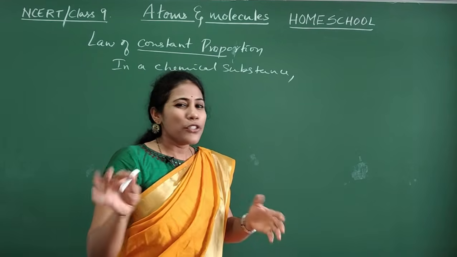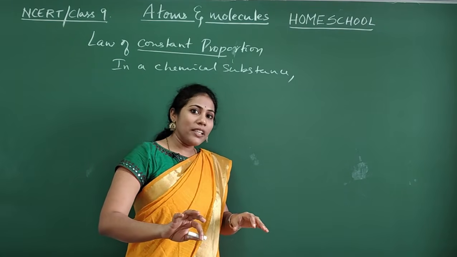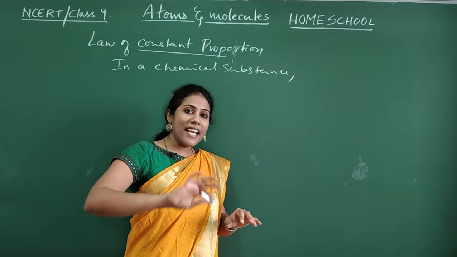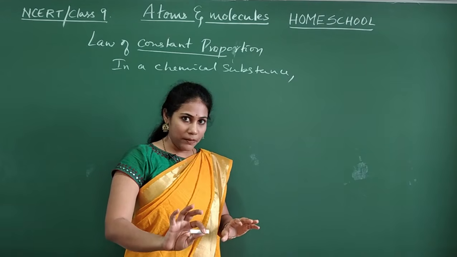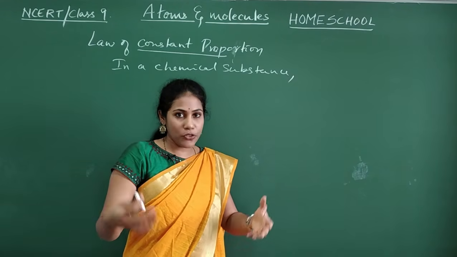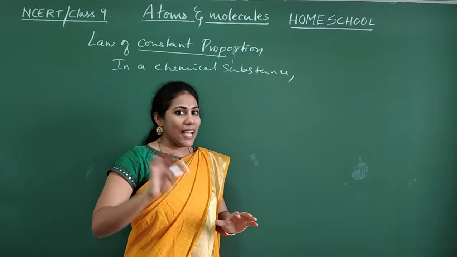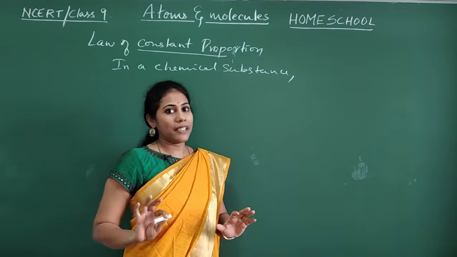So here whenever I say element, it means atom only, and whenever I say atom, it means element only. Clear everybody? After all, an element contains crores and crores of atoms, isn't it? Pure atoms. So element means atom here, atom means element here.